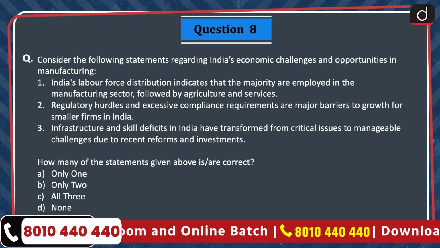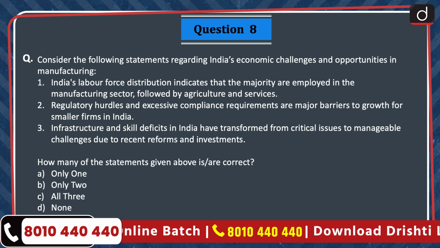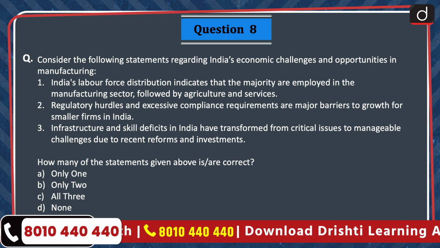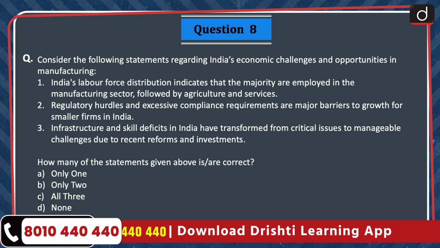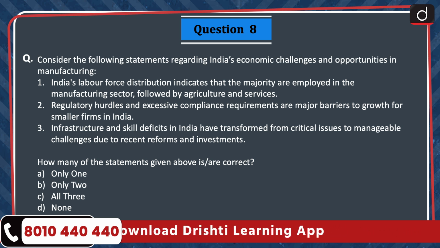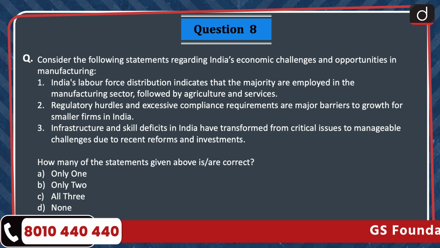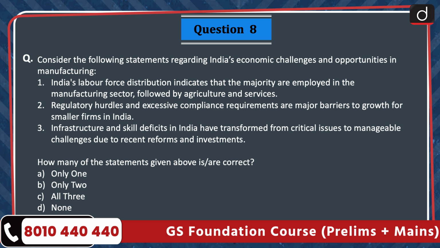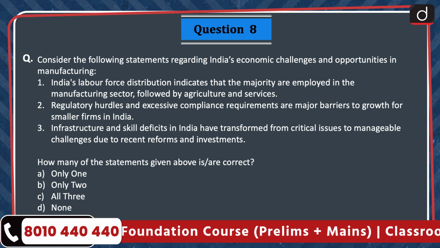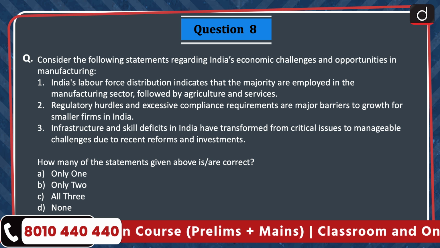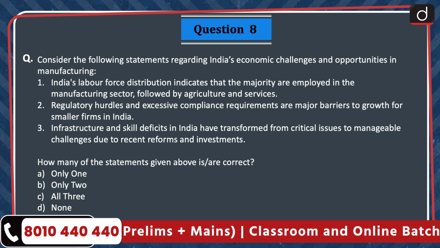Next question, consider the following statements regarding India's economic challenges and opportunities in manufacturing. 1. India's labor force distribution indicates that the majority are employed in the manufacturing sector, followed by agriculture and services. 2. Regulatory hurdles and excessive compliance requirements are major barriers to growth for smaller firms in India. 3. Infrastructure and skill deficits in India have transformed from critical issues to manageable challenges due to recent reforms and investments. How many of the statements given above are correct? Only 1, only 2, all 3, or none? The correct answer is option B, only 2.